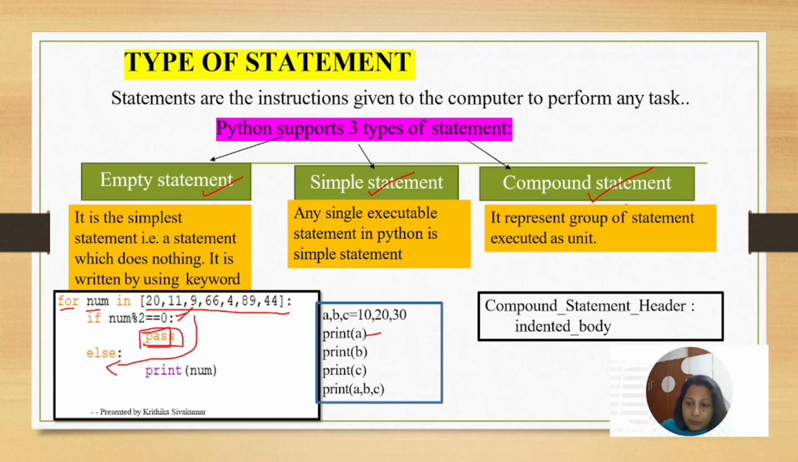Next, what is the meaning of compound statement? It represents a group of statements. For example, whenever you mention the colon, the indentation will come. All the indentation belongs to this particular statement header, so we can call it a group of statements, a compound statement. Clear? These are the types of statement.